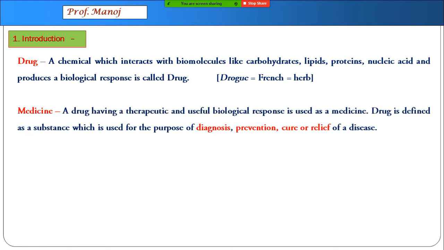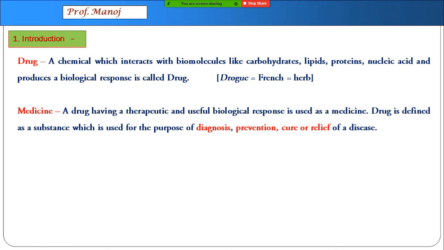Moreover, for another word, medicine, which is a little better word and a little better meaning, medicine is that drug which is used for the purpose of diagnosis, prevention, cure, or relief from a disease. Now, let us come to a little detail of these four words.